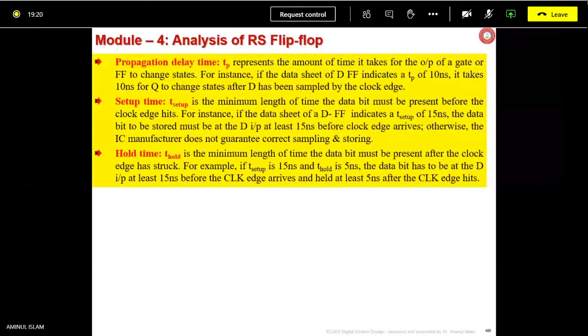Is it understood? These three definitions: TP is the propagation delay, T setup is the setup time, and T hold is the hold time for which the input data has to be held there.